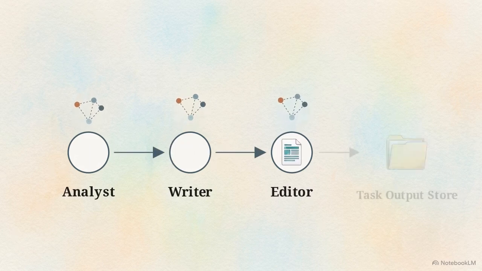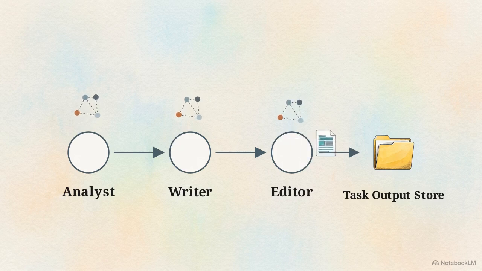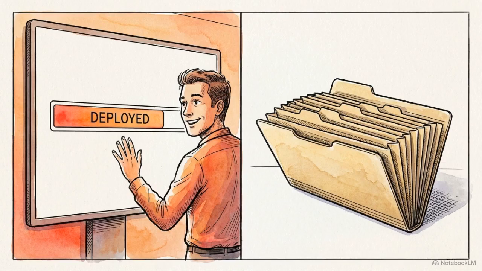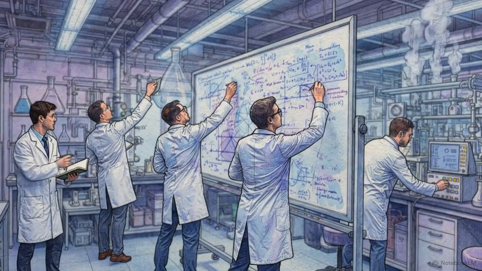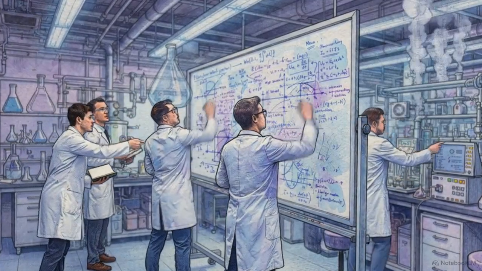The trade-off is how it saves data. CrewAI uses a task output store, capturing the final document, but the internal reasoning context is lost. CrewAI trades regulator-grade reconstructibility for developer velocity and faster deployment times. If you are a lead researcher who needs multiple agents to dynamically brainstorm and debate, you look to AutoGen.